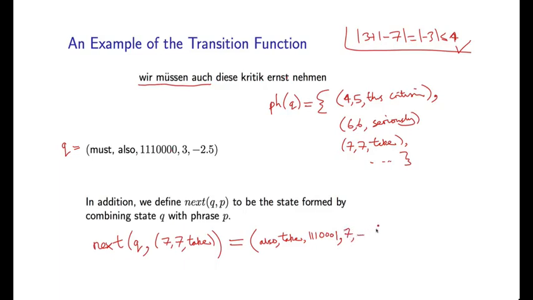So this would be minus 4.9 or something, where this is again calculated using a combination of the trigram language parameters, the phrase score, and the distortion score. Okay, so this is basically just implementing the graph definition I showed you earlier. So we have this transition, 7, 7 take, with this particular phrase. So this is just exactly what I've shown you here.